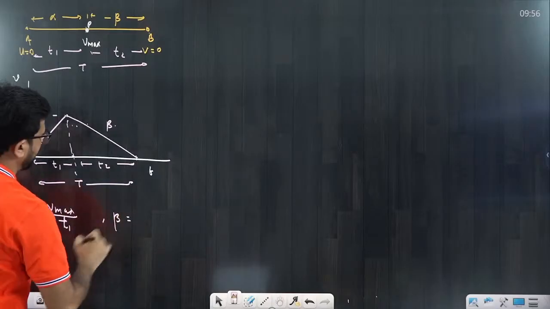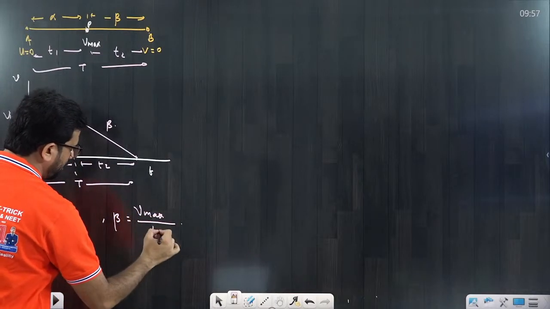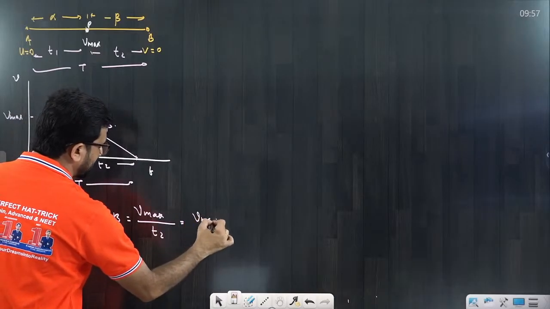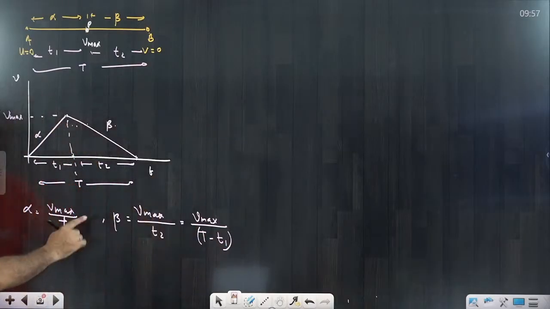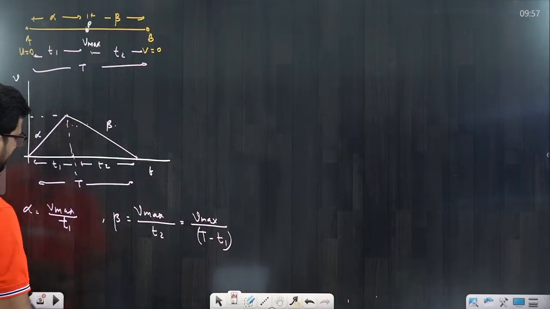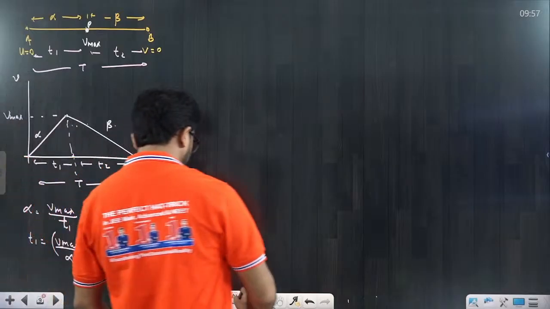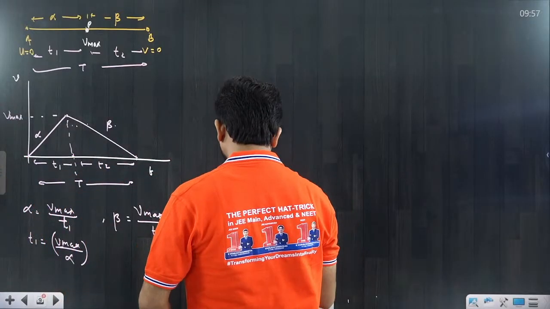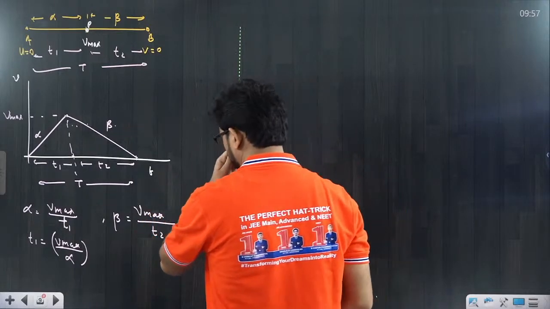Similarly, beta also I can write. So beta is equal to V max divided by T2, or I can say V max divided by capital T minus T1. I can write, if small T1 is given to you. So from here we can write very simple, T1 is equal to V max divided by alpha. It's the very basic thing. And similarly from here alpha value we know, and we can put it here and we can get the value.